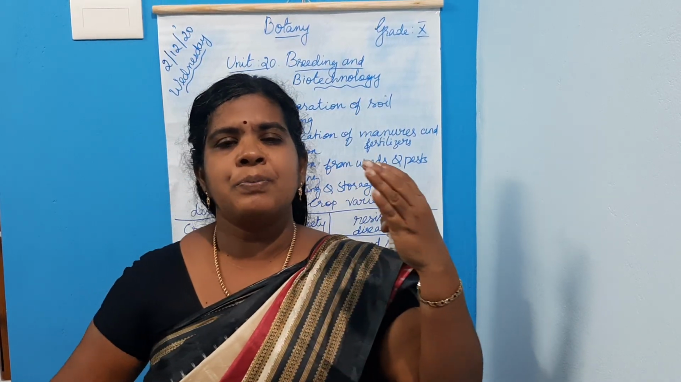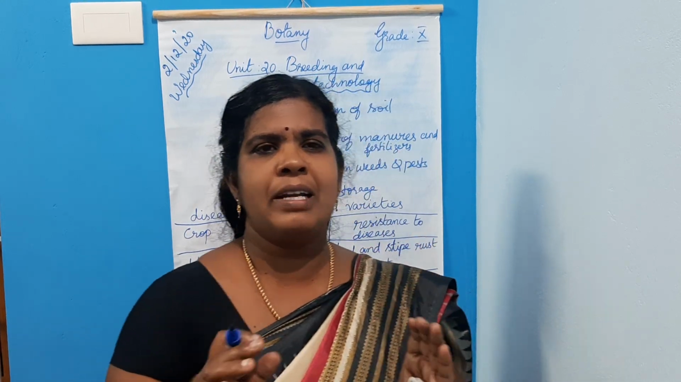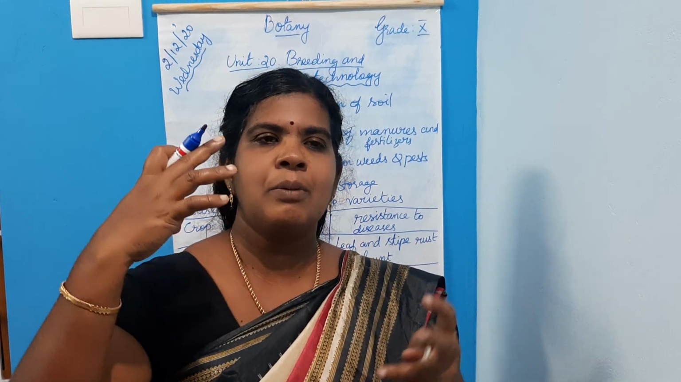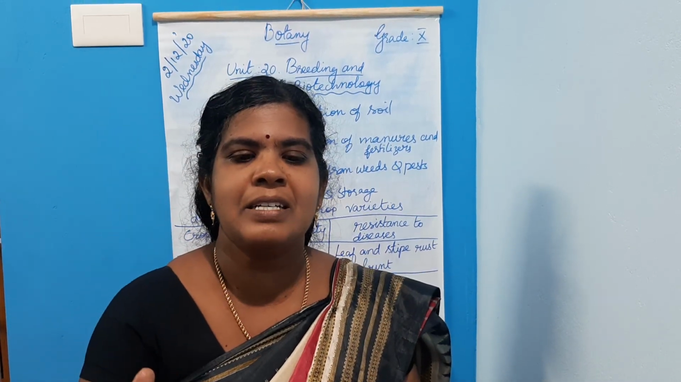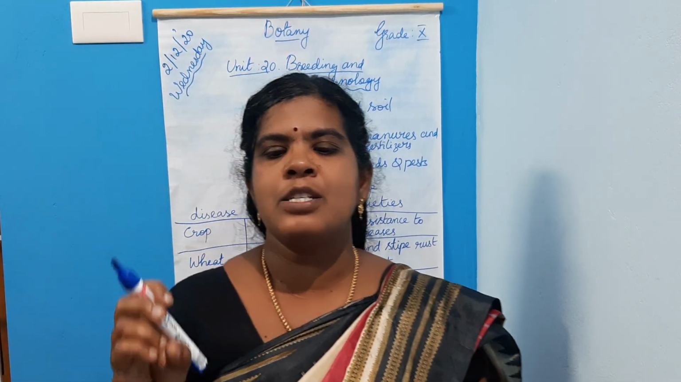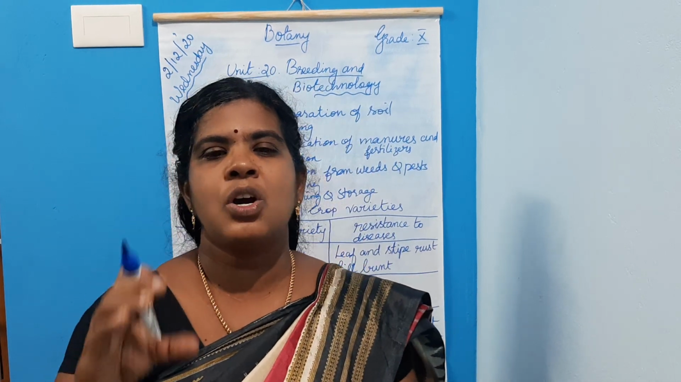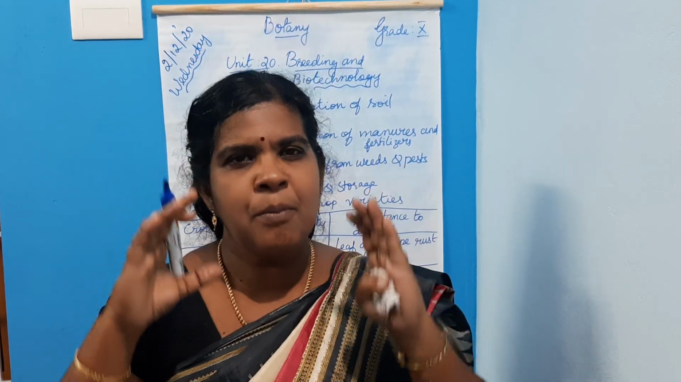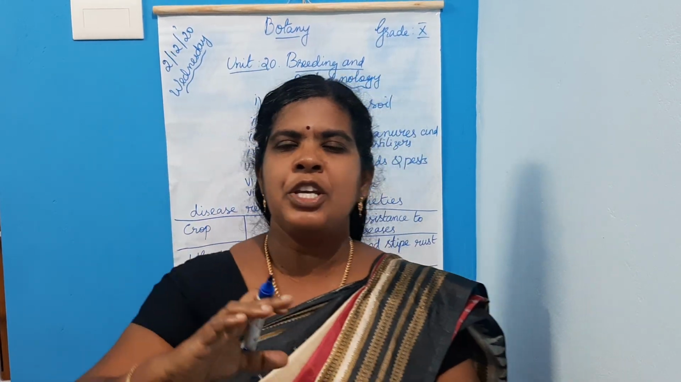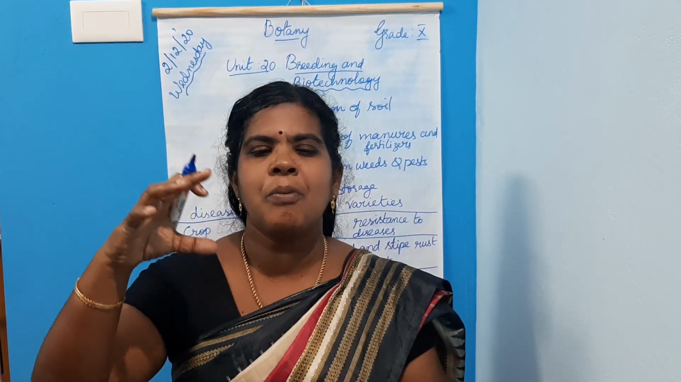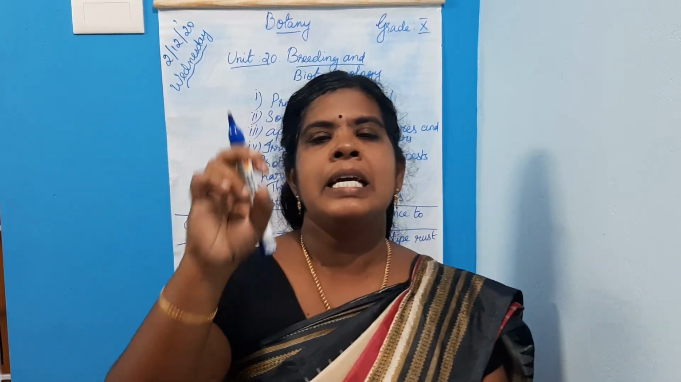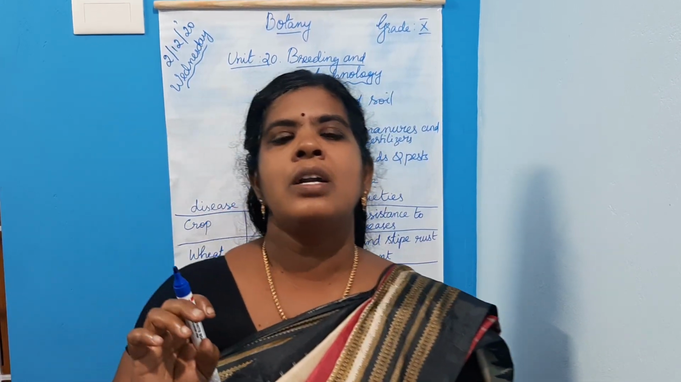The aim of crop improvement, or the aim of plant breeding, is to develop improved crop varieties. What are the characteristics of improved crop varieties? The improved crop varieties should possess higher yield, better quality, resistance to diseases and short duration.